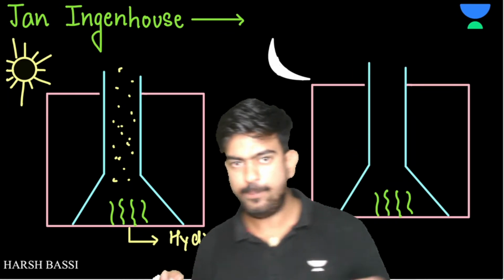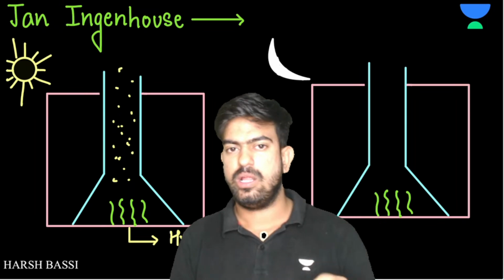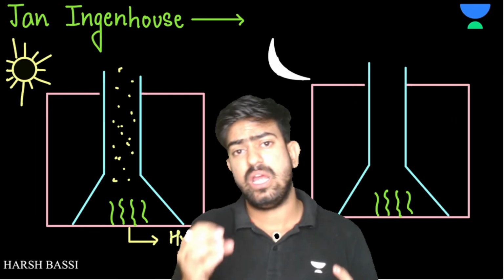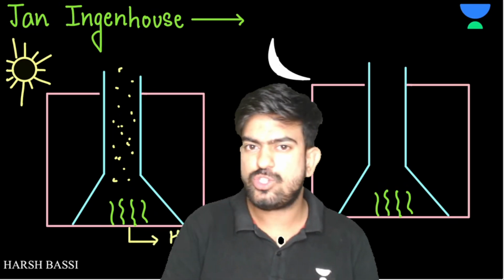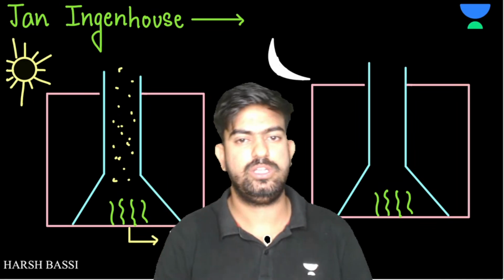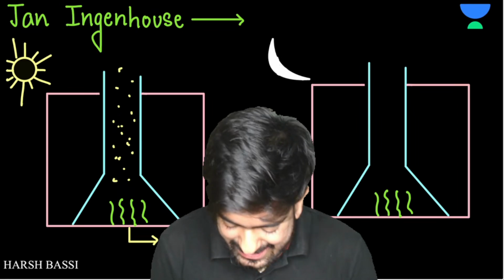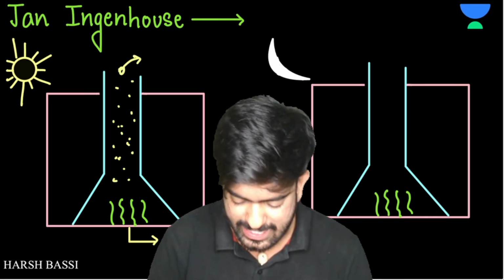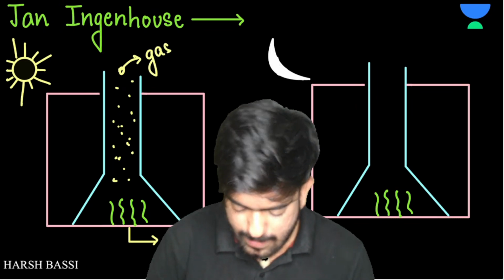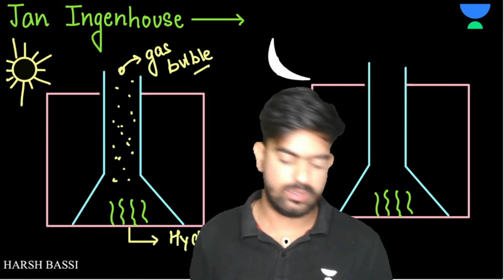Now, clear? Okay, sir. This setup was kept in the sun, and when Ingenhousz was staring at this particular setup, he saw some bubbles. He saw what? He saw some bubbles. At that time, he was not intelligent enough to say that this gas bubble belongs to oxygen, but right now we say so. He said that some bubbles had come, right?